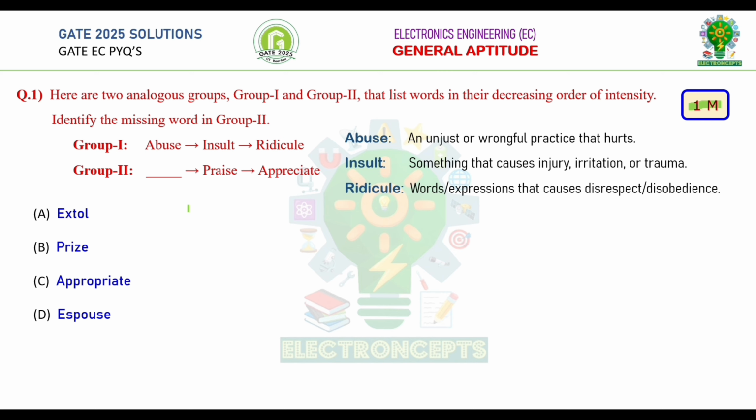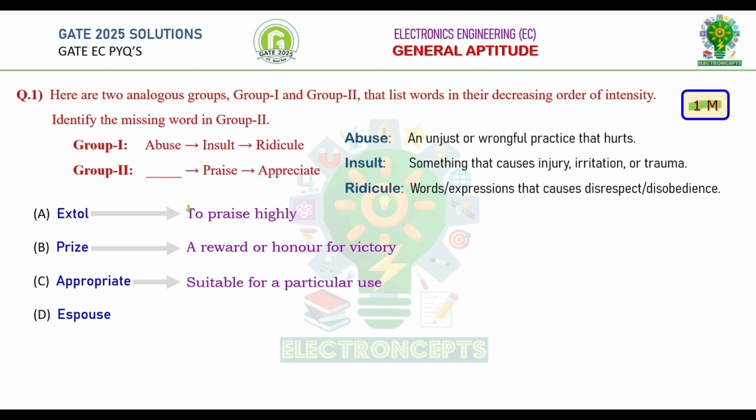In Group 2, appreciate and praise are given. We need to find the word which is more intense than the word praise. Let's go through the options. The meaning of the word extol is to praise highly. The word praise means a reward or honor given for victory. The word appropriate means suitable for a particular use, condition, or situation. The word espouse means adopt or advocate.